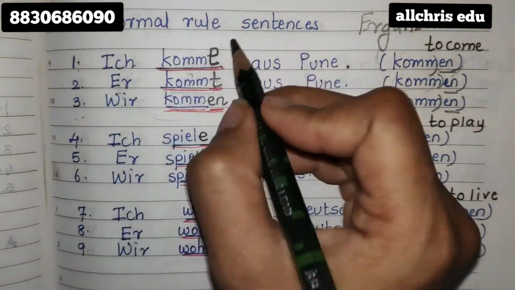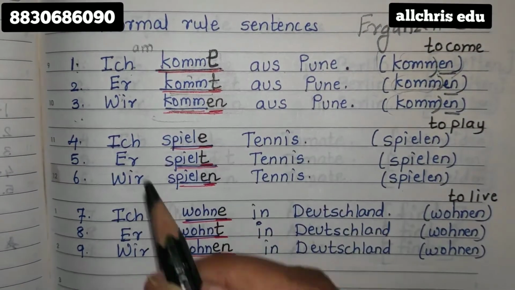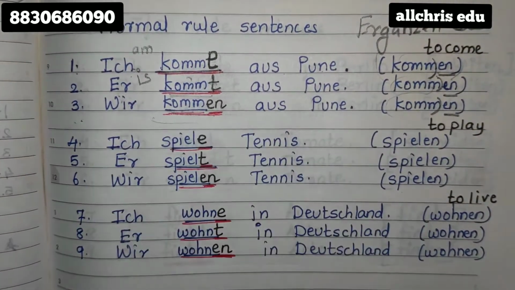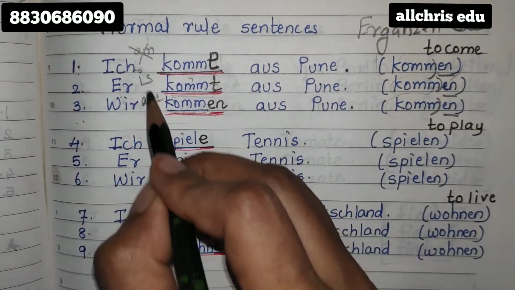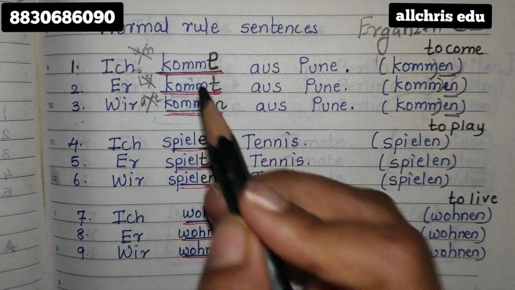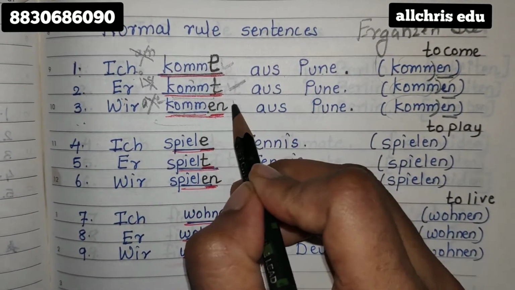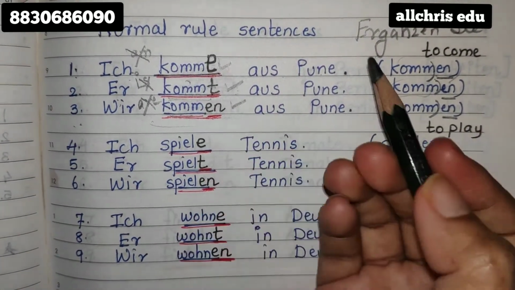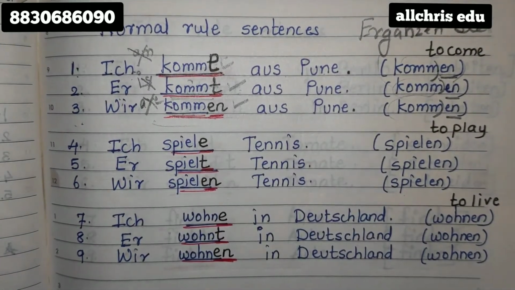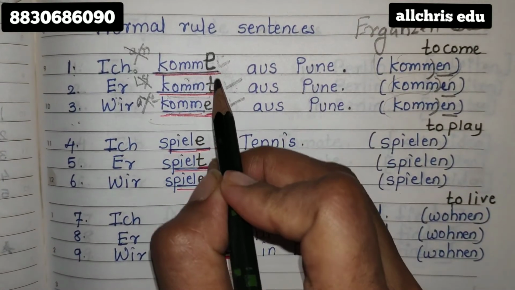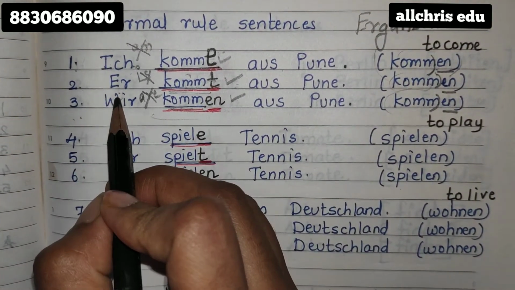Like in English, how we say I am coming, he is coming, we are coming. So instead of this am, is, are, in German, we put these endings. If you put endings wrong, it is like you're saying I is coming. So never do that. Put endings very properly according to the pronouns.